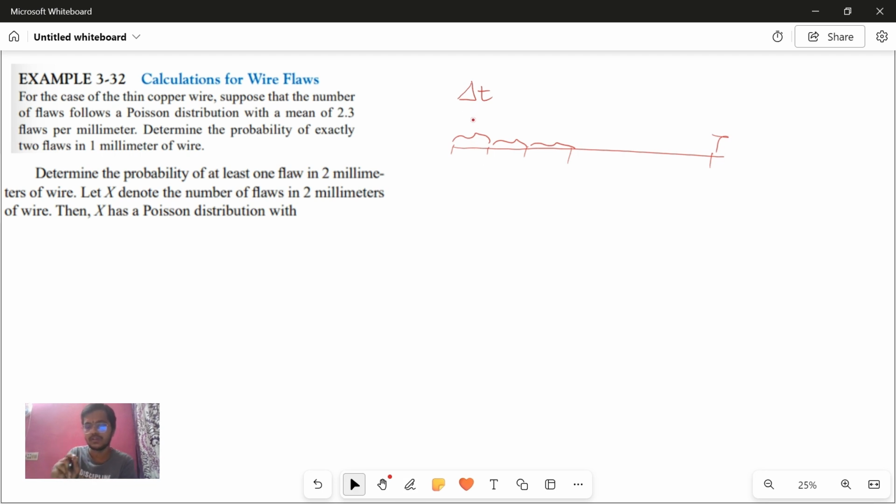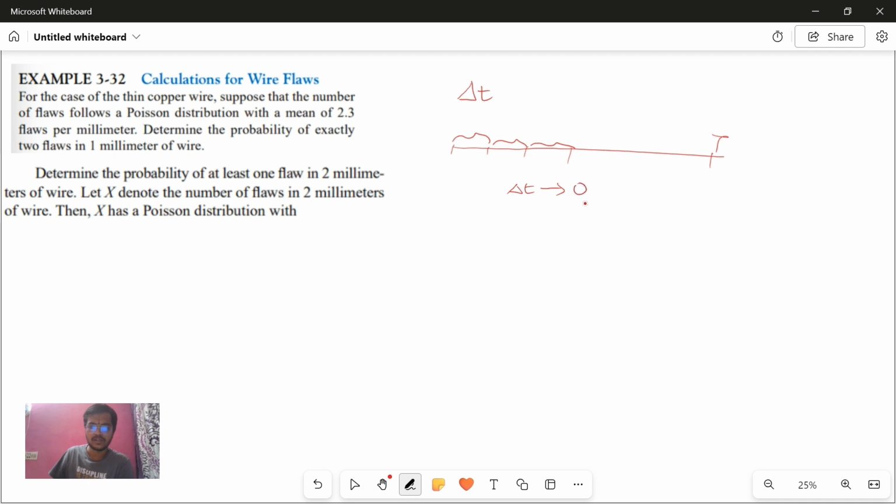We'll assume that this delta t will tend to 0. Can you remember something we saw in the Poisson distribution? We told p will tend to 0 and n will tend to infinity. We are coming to that eventually.